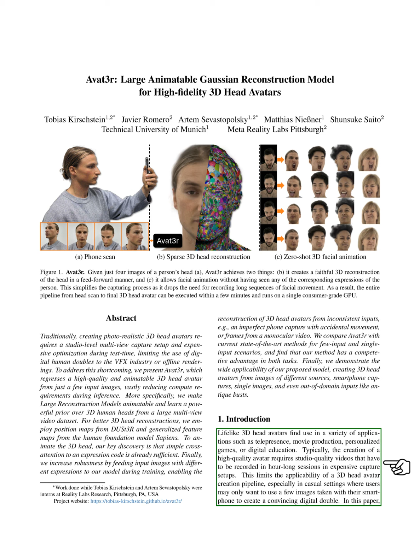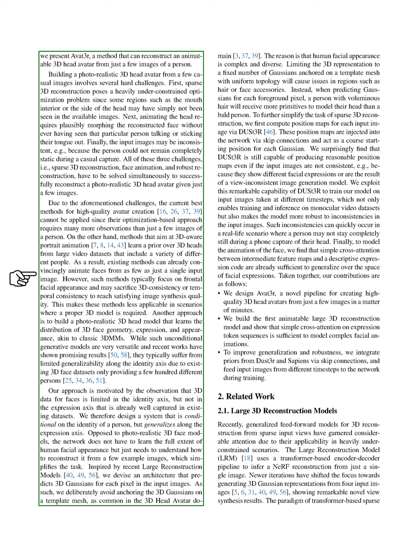We introduce Avat3r, a method that allows us to create an animatable 3D head avatar from just a few images. This task presents several challenges. First, sparse 3D reconstruction is tricky because some areas, like the inside of the mouth or the sides of the head, might not be visible in the images we have. Second, animating the head involves creating realistic movements without having seen the person in action. Lastly, the input images may not be consistent, as the person might not stay still during capture.